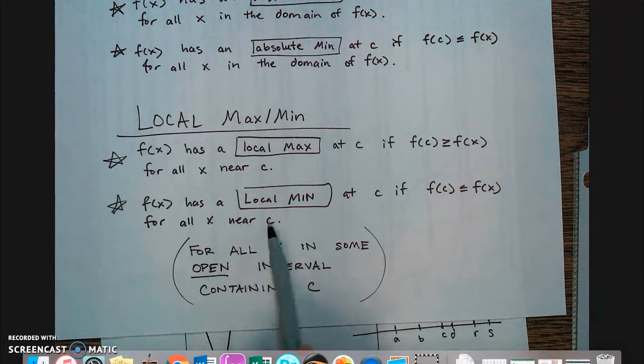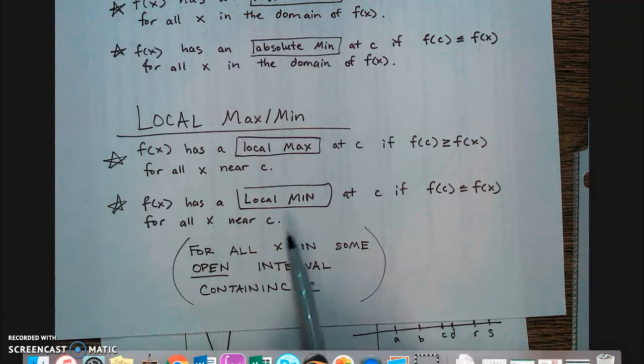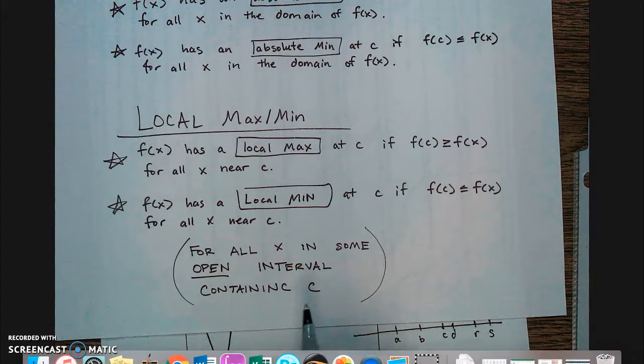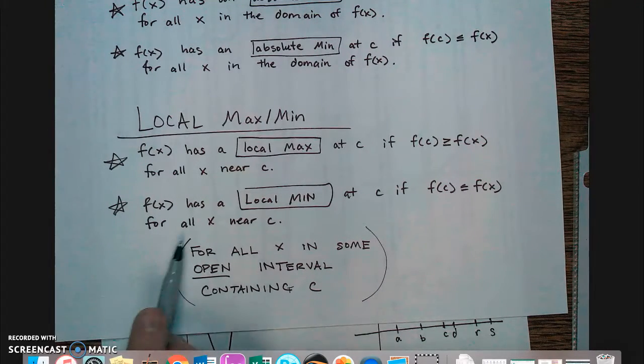Because we're using the word near c, they put this extra restriction that what they mean is it's all x in some open interval containing c. So it's got to be open, and that's telling us it can't be an endpoint. It's got to be some open interval.